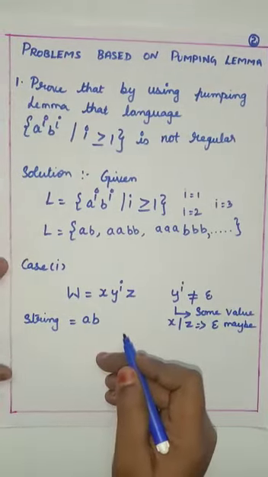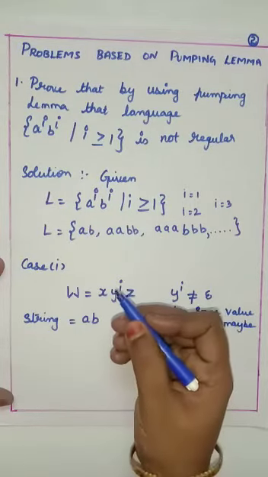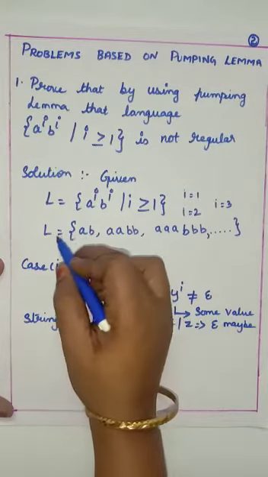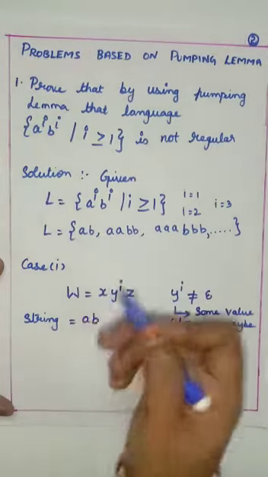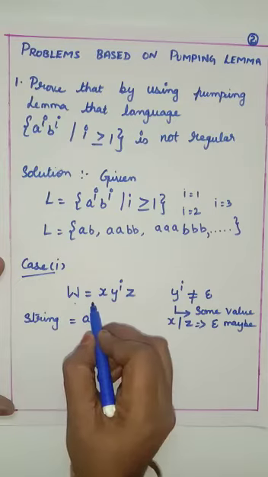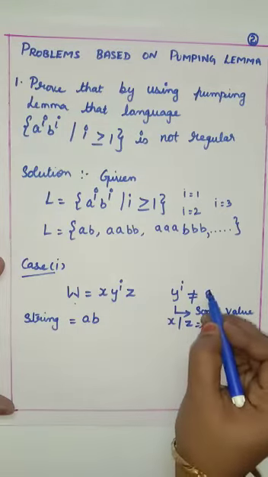So now I am going to take case 1, the first string AB. I have to prove that it is not a regular set for the language L. First, case 1, in which W is equal to x y to the power of i z. We all know that y should not be equal to epsilon.